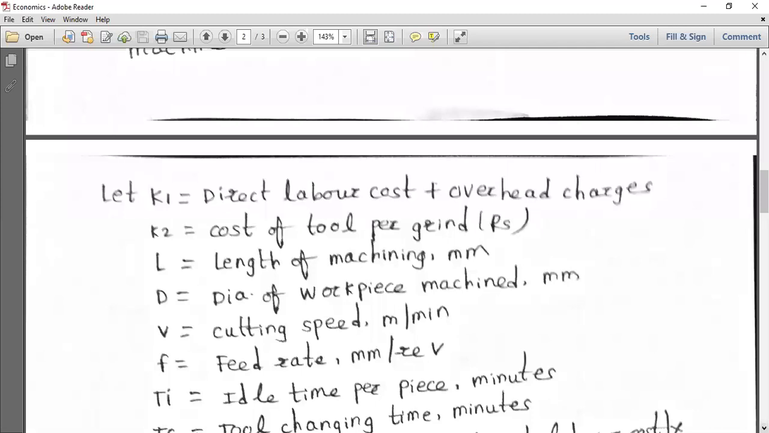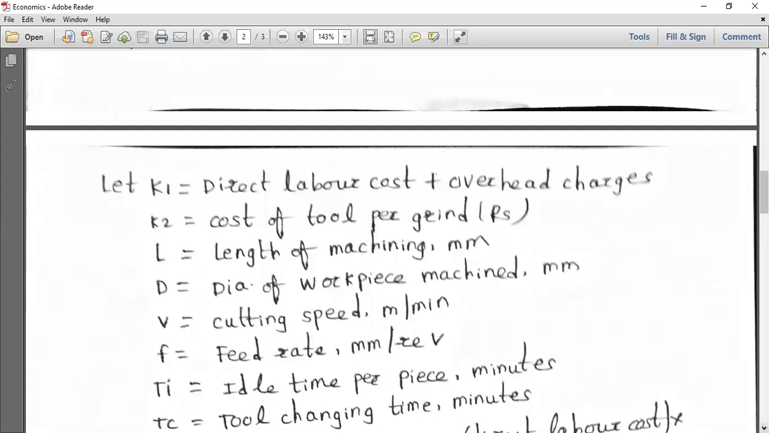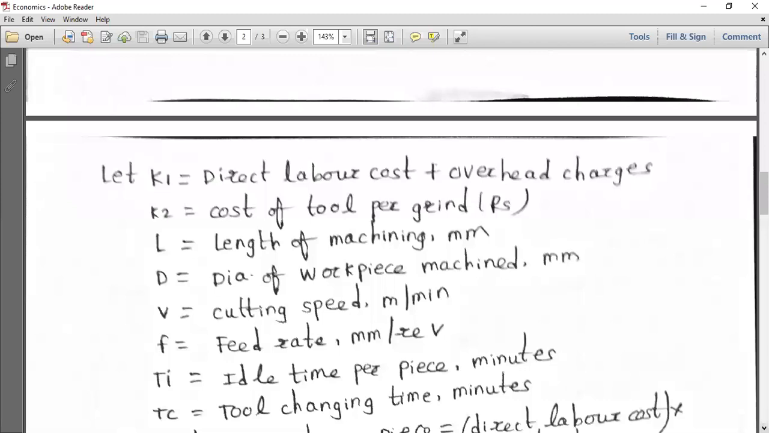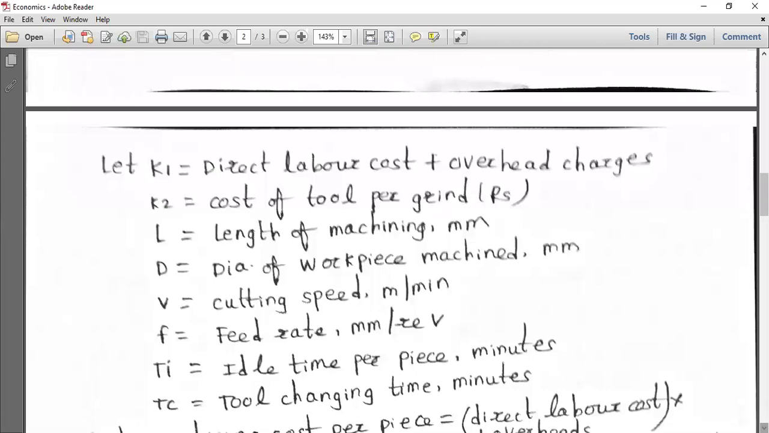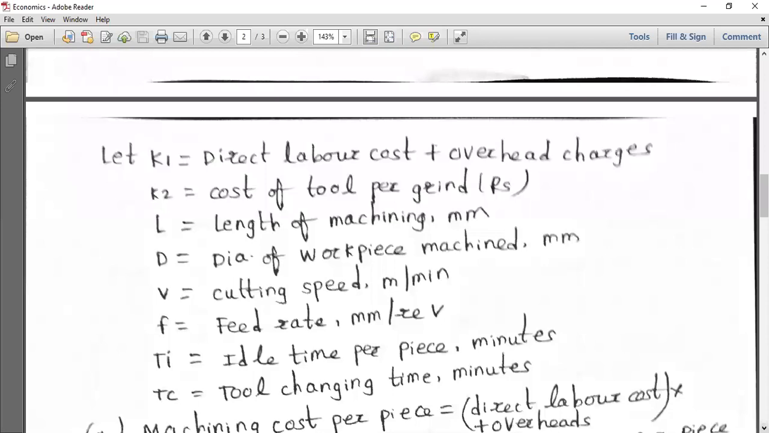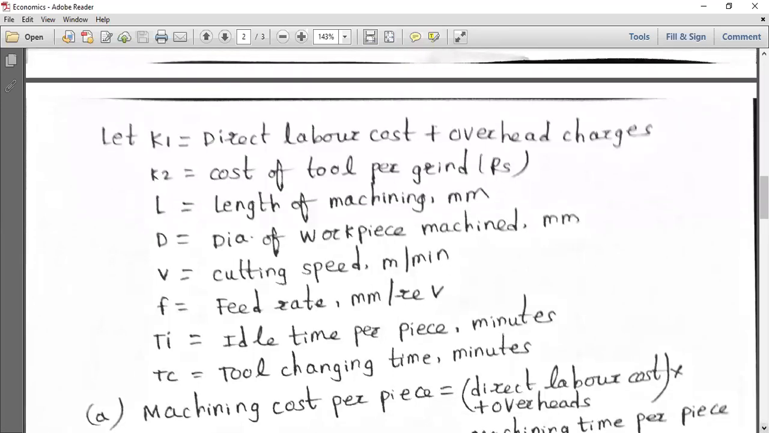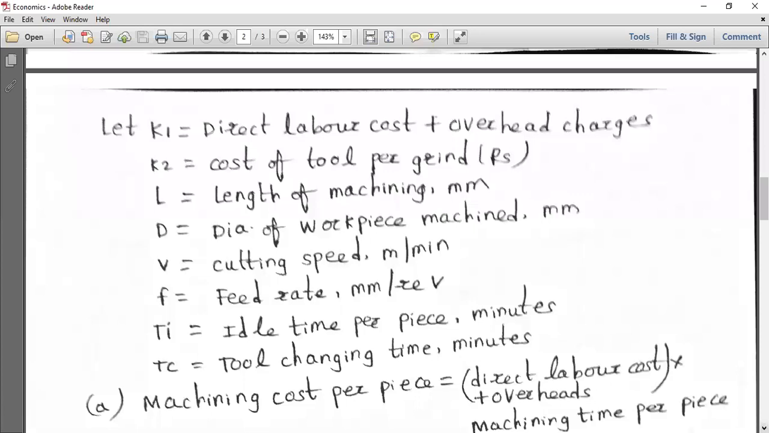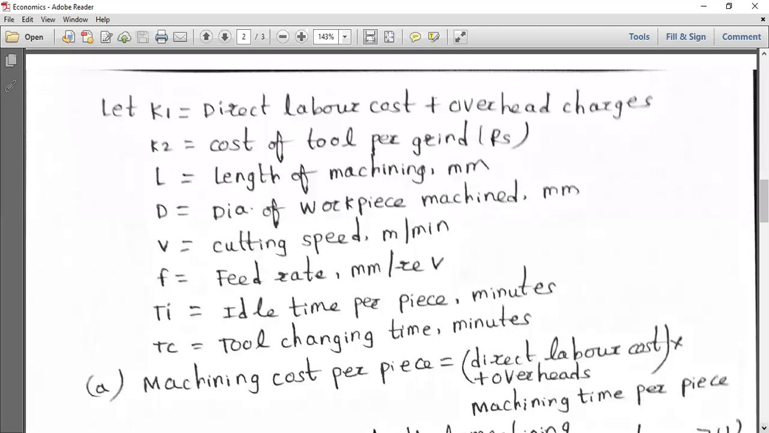And what is idle time? Idle time is Ti, T subscript I. Take a photo or PDF of it. It is not Ti, it is T subscript I. You know what subscript and superscript are? By now you have to know, because you're a mechanical engineer. Don't say you don't know anything about MS Word or Excel. Then Tc, T subscript C, is the tool changing time in minutes. You also have to consider the tool changing time in minutes. All these are the notations which we use subsequently. You can say it is a derivation or a formula which we have to extract.